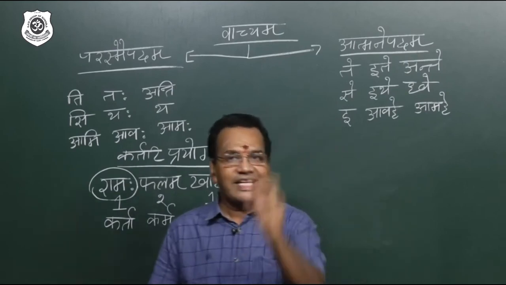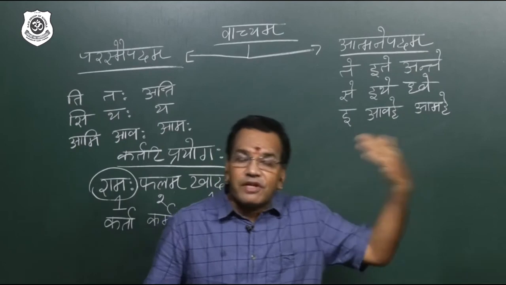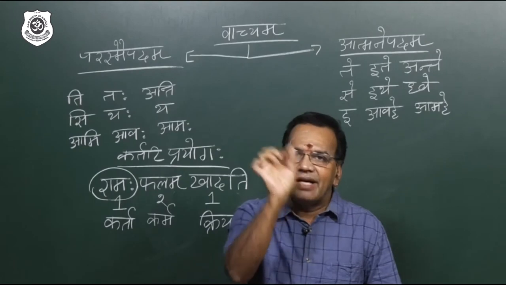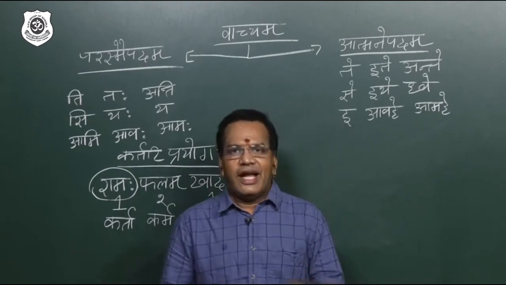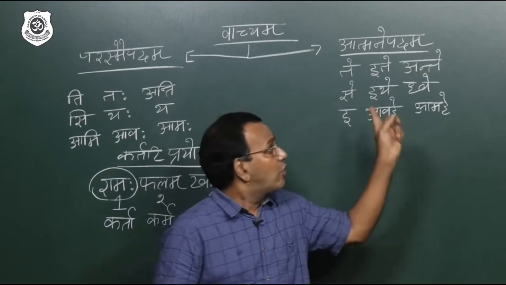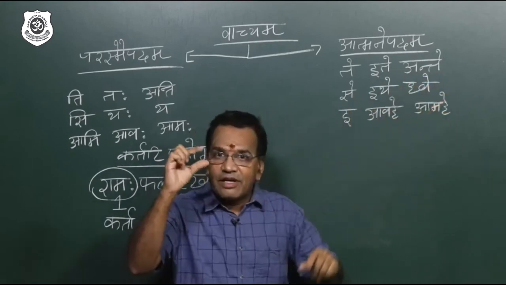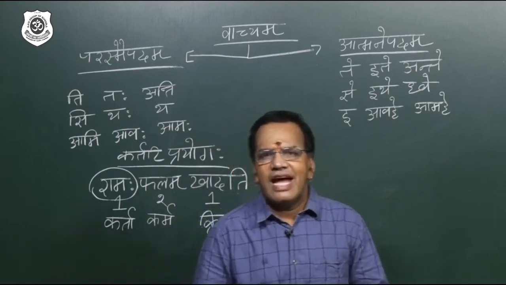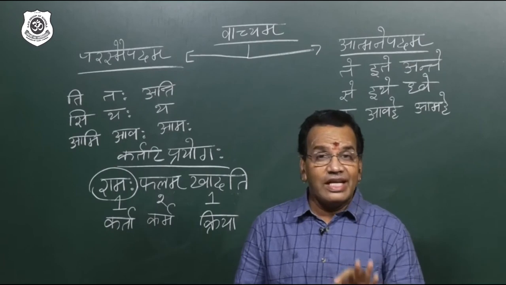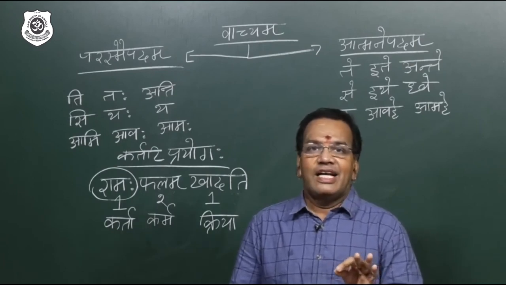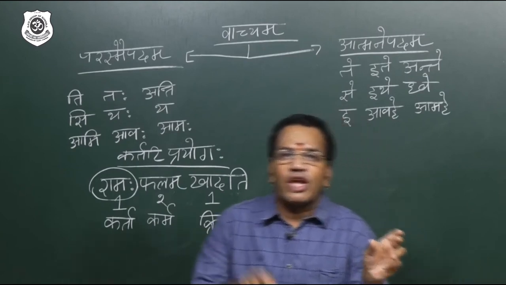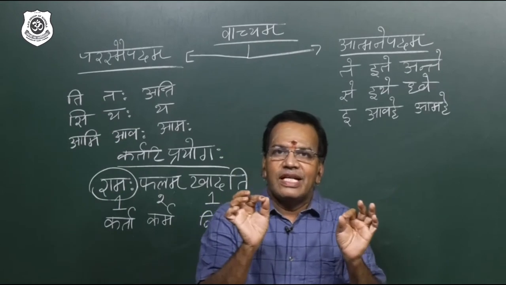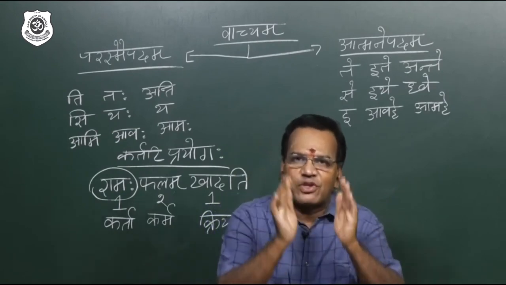Verb, end of the verb, that kind of letter. Not only that, between that formula and the verbal root, the small letter Ya will come. I repeat, between the formula and the verbal root, the letter Ya will come. So easily you can understand it is passive voice. Not only that, between the Atmanepadi formula and the verbal root, 100% the letter Ya will come. Then only it is converting into passive voice.